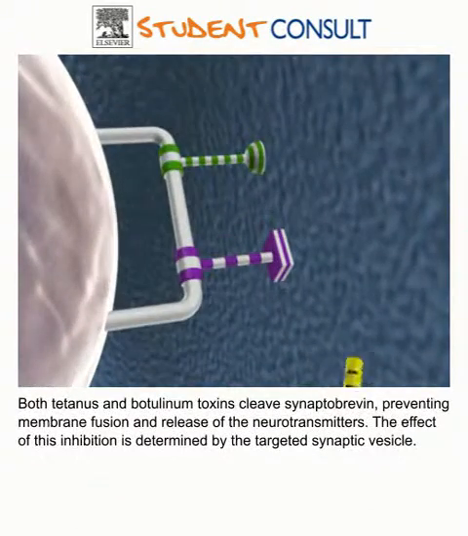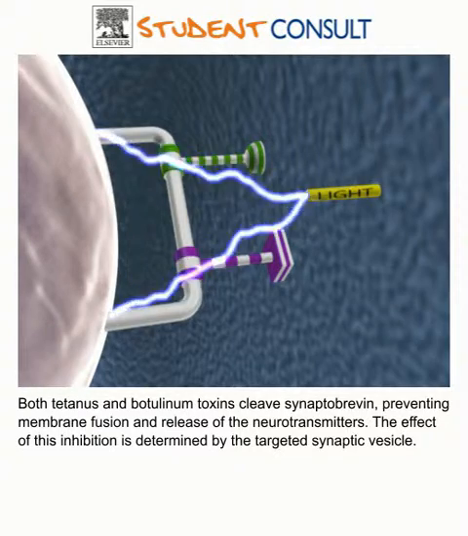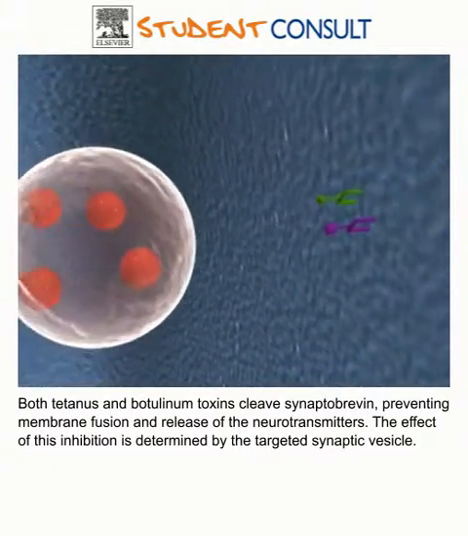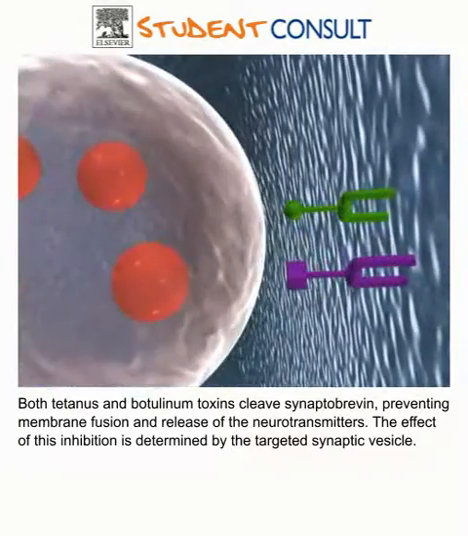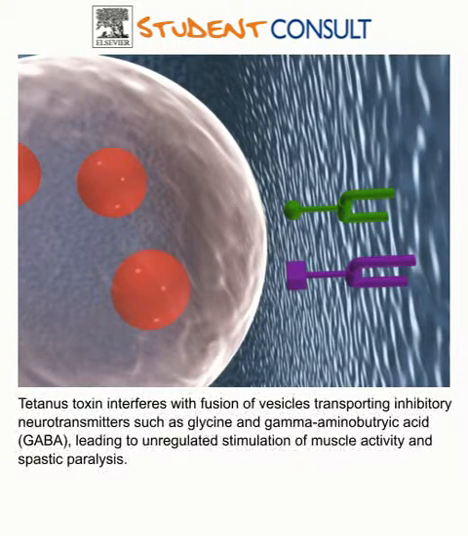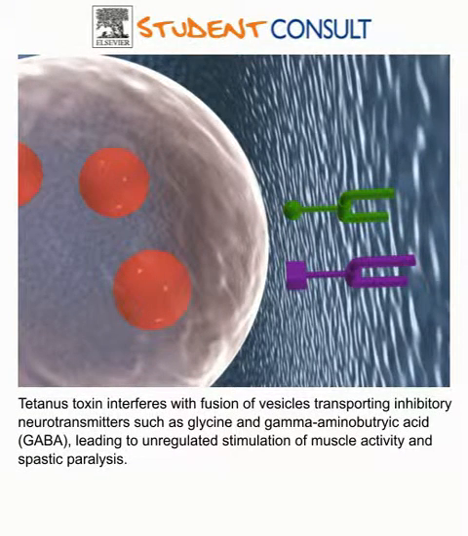Both tetanus and botulinum toxins cleave synaptobrevin, preventing membrane fusion and release of the neurotransmitters. The effect of this inhibition is determined by the targeted synaptic vesicle. Tetanus toxin interferes with fusion of vesicles transporting inhibitory neurotransmitters such as glycine and gamma-aminobutyric acid, leading to unregulated stimulation of muscle activity and spastic paralysis.